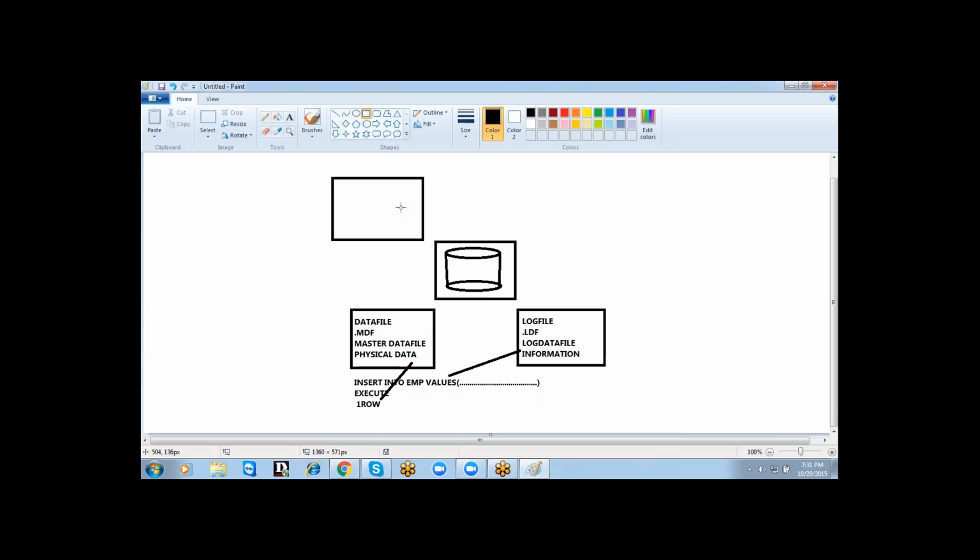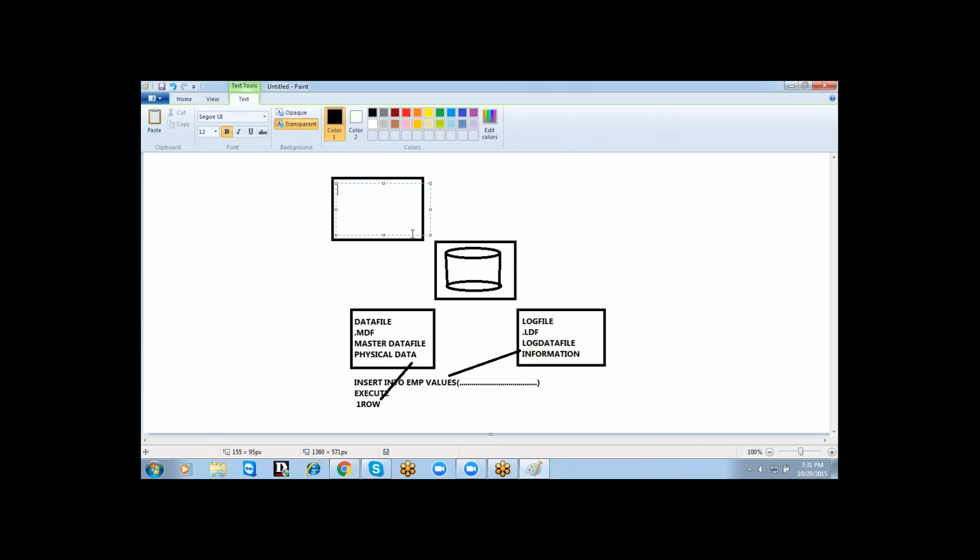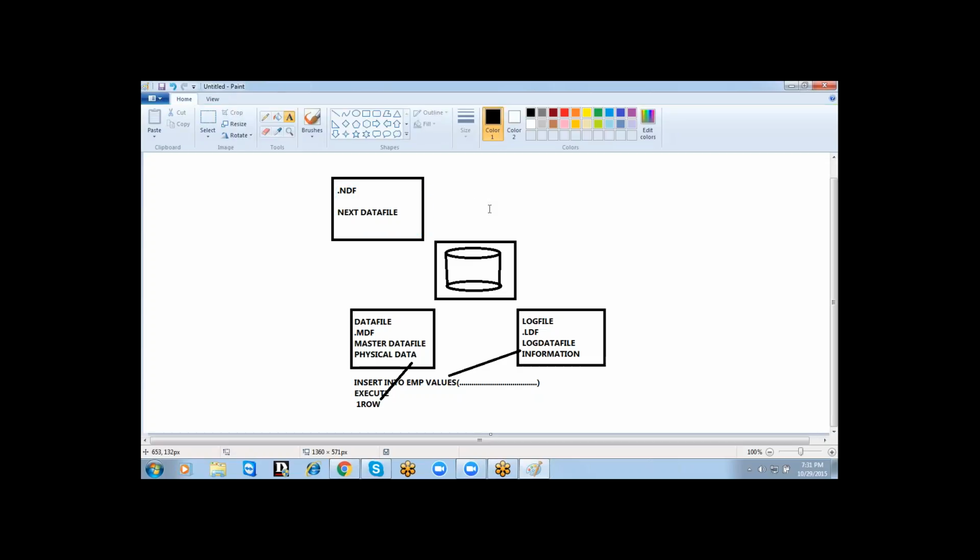Am I right or not? It's not possible. That's why we have to add another data file. But if you are adding another data file, for that you will be getting extension as .ndf. It stands for next data file. Clear? So that means along with the database creation, we are going to get a data file.